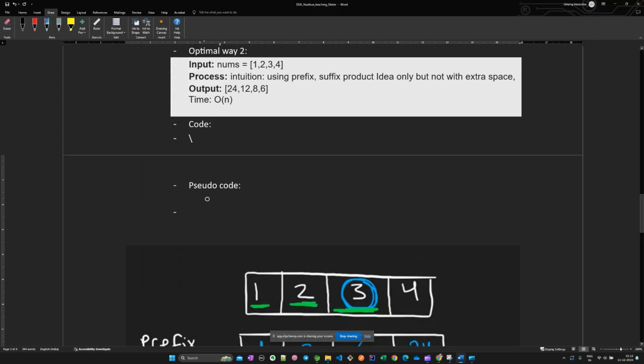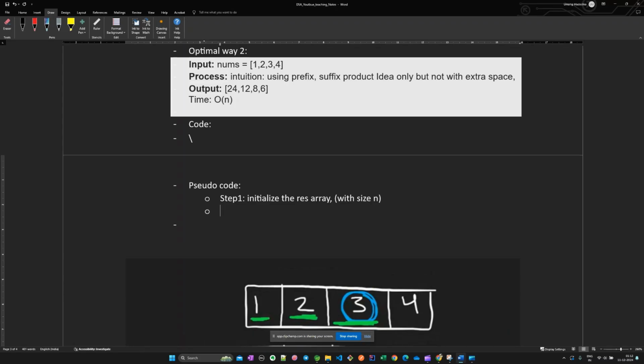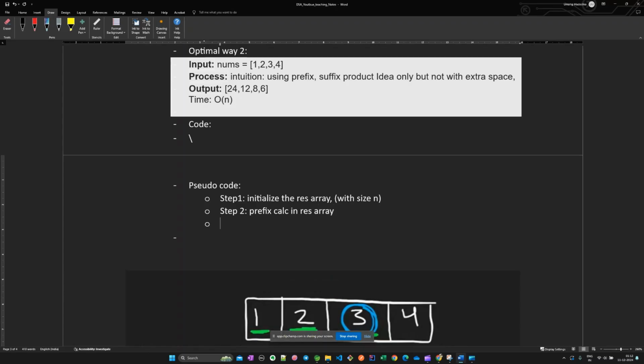Okay, so pseudocode, what would it be if I were writing it step-wise? Step 1 is to initialize the result array with size n. Step 2 would be prefix calculation in the result array. How would it be calculated?